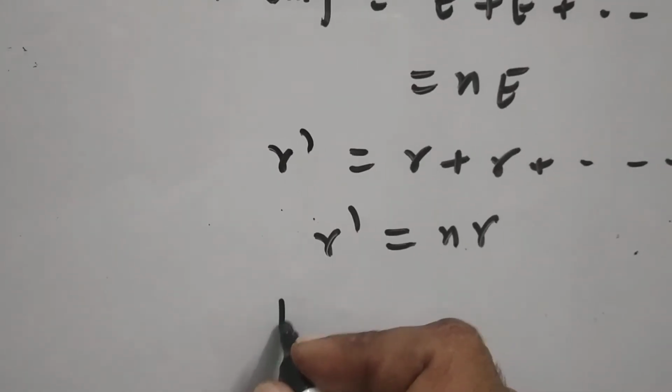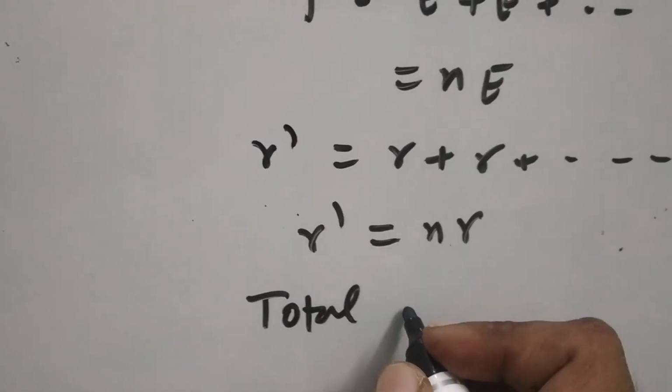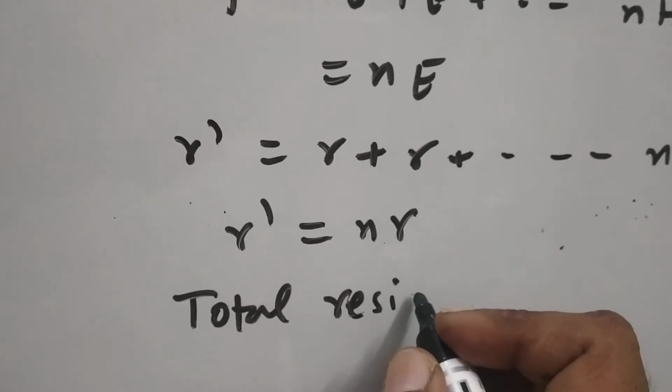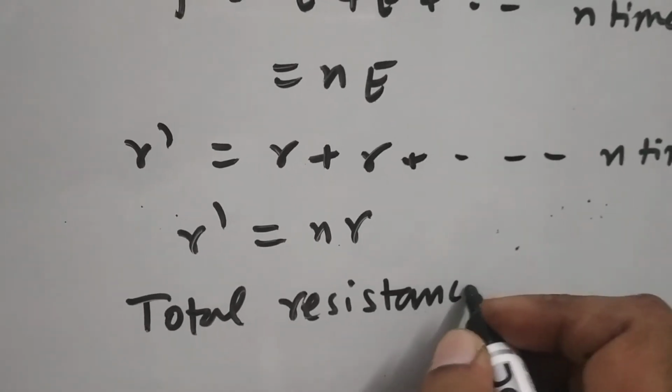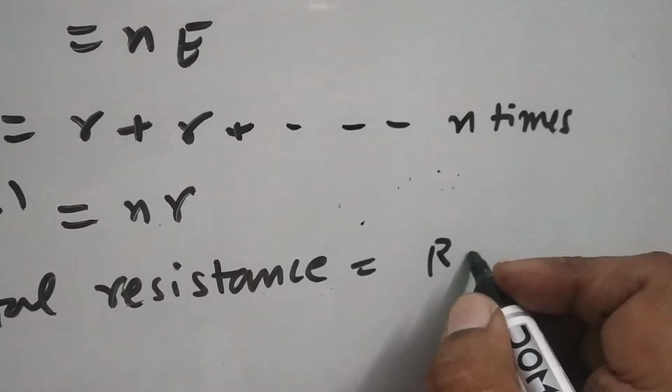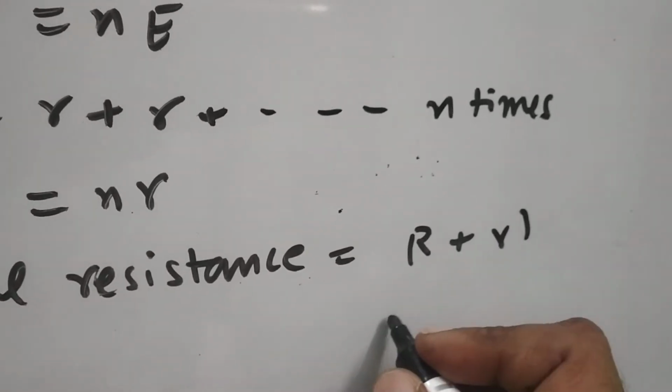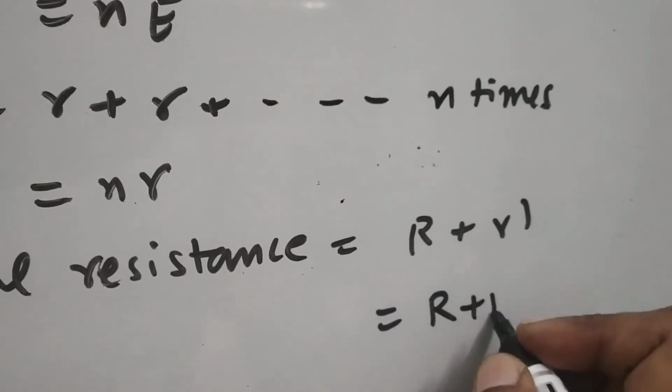So we can say what is the total resistance of the circuit, and it will be R plus r dash, so it will be R plus Nr. So the current I will be the total EMF NE upon R plus Nr.